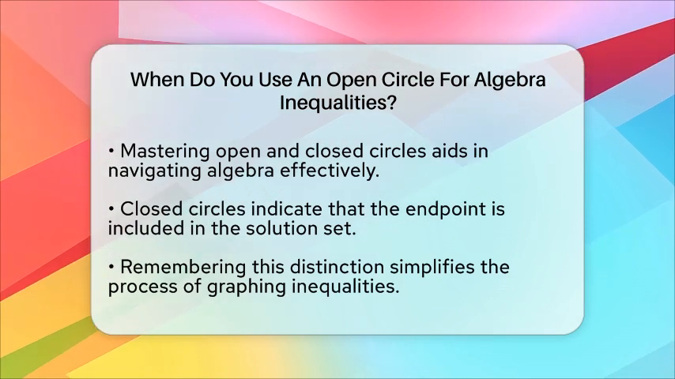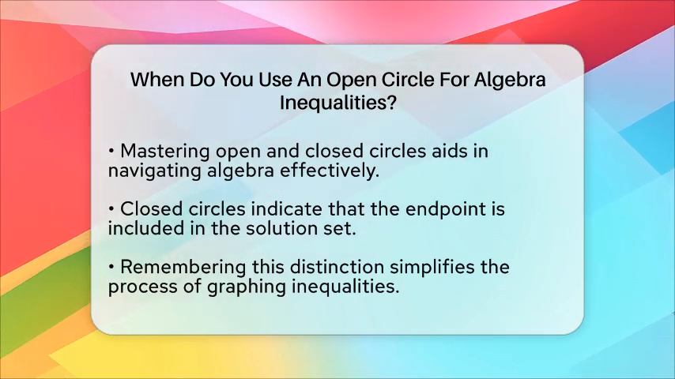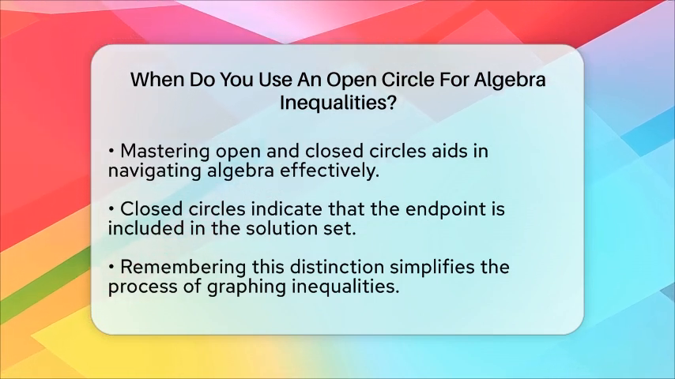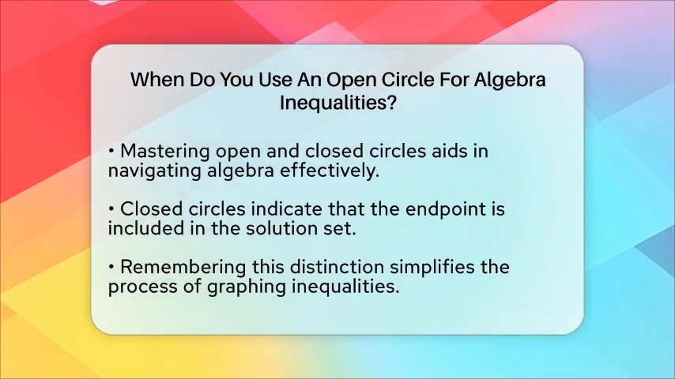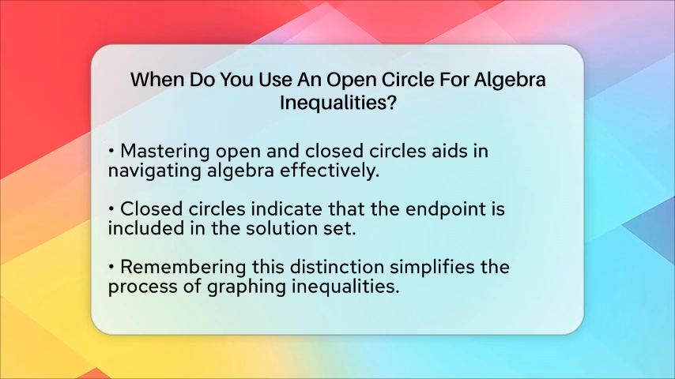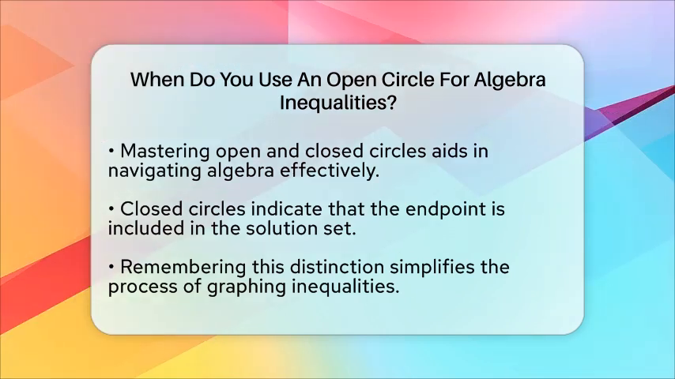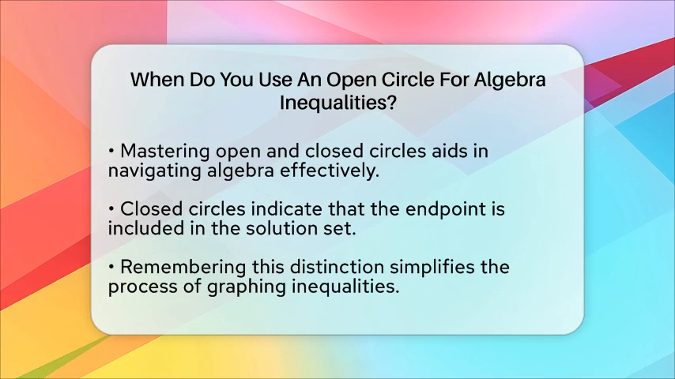Remember, open circles mean the endpoint is not included, while closed circles indicate that it is. This simple rule can make a big difference in how you approach and solve inequalities. So next time you are graphing, keep this in mind, and you will be on the right track.